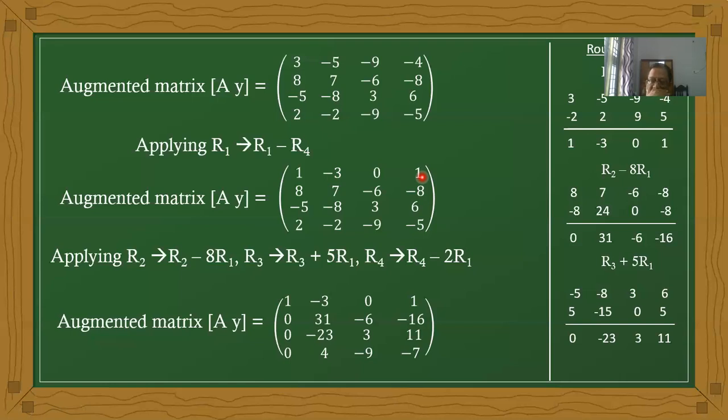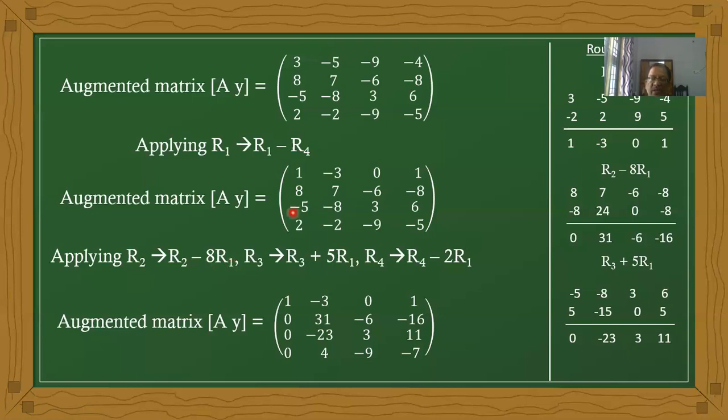Now here the leading coefficient is 1, and 1 into any value is the same value. Now here we have 8, and it should be 0. How does it happen? It is 8 in the second row, first column, minus 8 multiplied with the first row. That is, R2 minus 8 times R1.